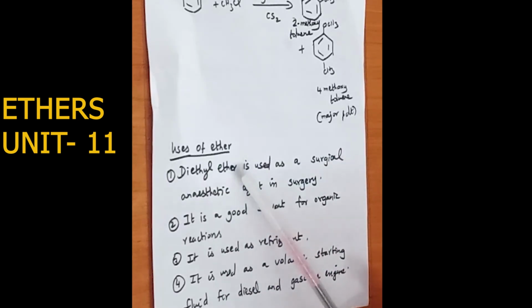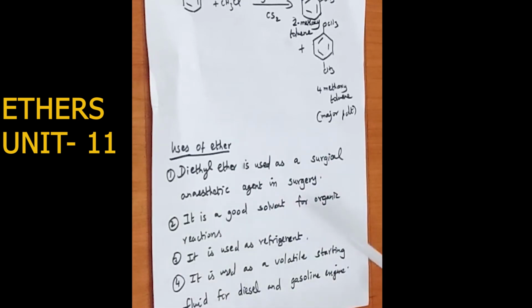Finally we shall see the uses of ether. Diethyl ether is used as a surgical anesthetic agent, so it is used as an anesthetic in surgical purposes. Second, it is a good solvent for organic reactions. It is also used as a refrigerant. Ether is also used as a volatile starting fluid. Volatile means it will easily evaporate. So it is a volatile starting fluid for diesel and gasoline engines.